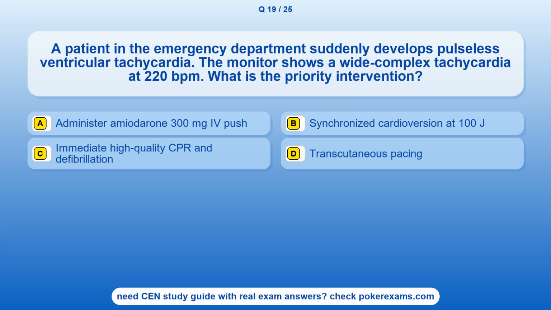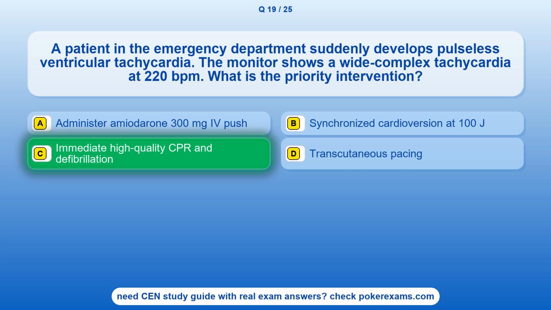Question 19. A patient in the emergency department suddenly develops pulseless ventricular tachycardia. The monitor shows a wide-complex tachycardia at 220 bpm. What is the priority intervention? Option A. Administer amiodarone 300 mg IV push. Option B. A synchronized cardioversion at 100 J. Option C. Immediate high-quality CPR and defibrillation. Option D. A transcutaneous pacing.